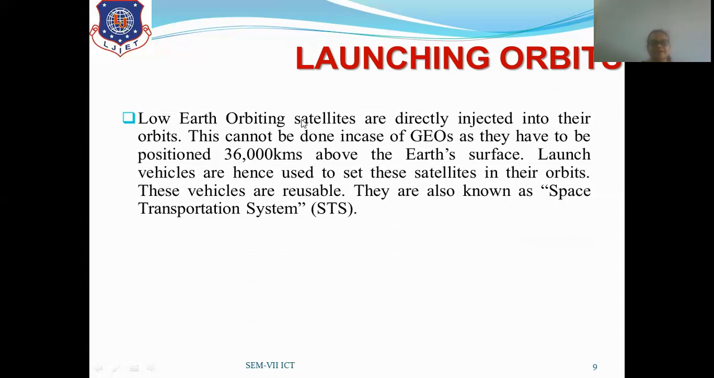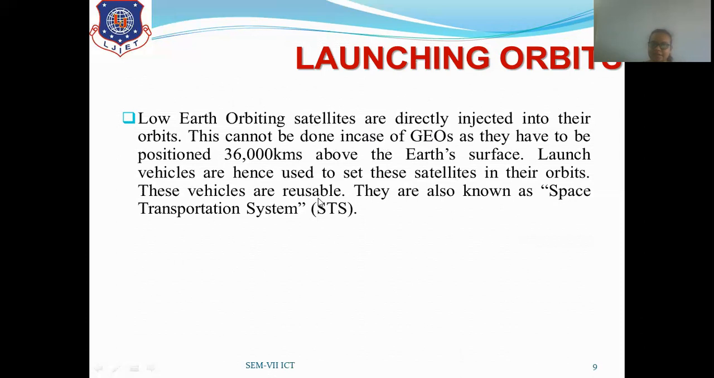Now, the low Earth orbiting satellite will be directly injected, but whenever there is a geostationary satellite, what will it do? It will be placed in a particular orbit, which is not a geostationary orbit, lying between 10,000 to 15,000 kilometers. Here it works for up to 2 months, and it is checked whether it is functioning properly or not. After that, with the help of motors, we inject it into the geostationary orbit. So launch vehicles can be used to set the satellite in this orbit.